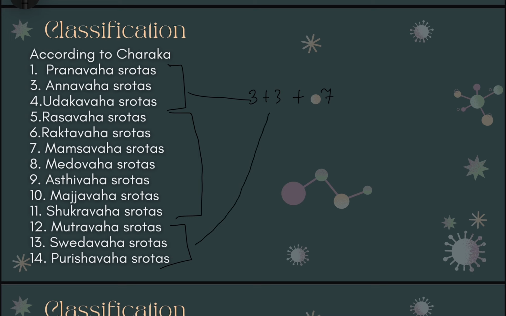Just like the 3 shrotas we take inside, another 3 take things to the outside, and the remaining 7 are the rasadi dhatus or the sapta dhatus, that is ras, rakta, mamsa, med, asti, majja and shukra. With the help of this we can remember all the 14 shrotas mentioned by Acharya Charak.